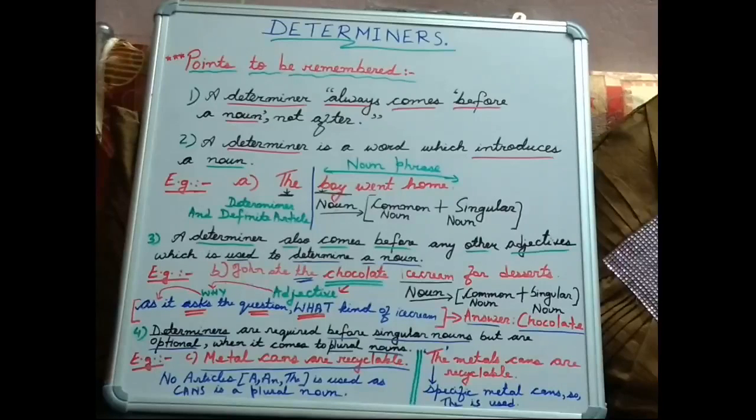So, we will justify point 1 and point 2 with the help of an example. I have jotted down the sentence, the boy went home. In this case, boy is a common noun plus a singular noun, and just before the word boy we have another word, the. As boy has a consonant sound, we will pronounce the, which is just before it, as the. So our sentence will read as the boy went home.